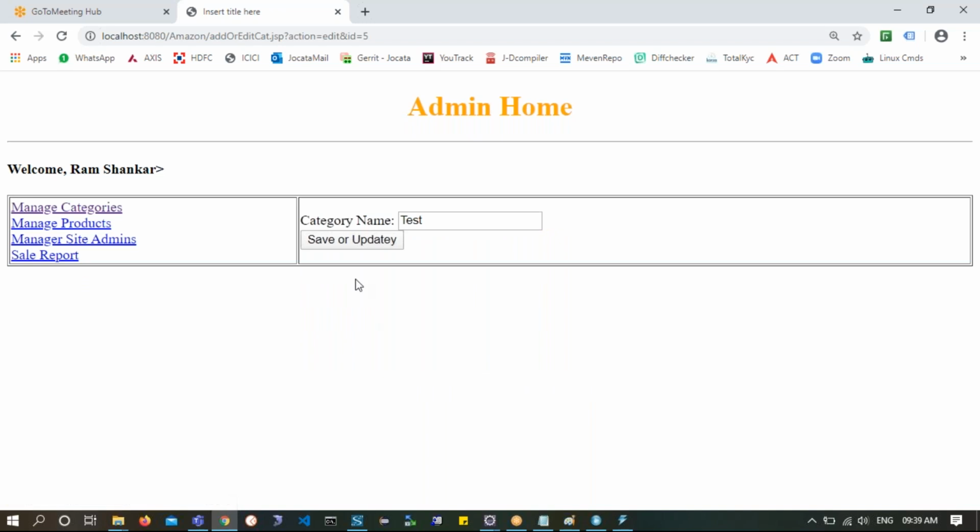Well, I'll click on edit. It will come to this one. Action equals edit, ID equals 5. Okay, action is coming here as edit, and then I'm editing this to this one.